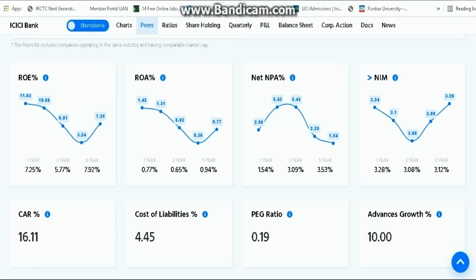Let us take the live example of advances growth. Advances growth is one of the best terms we have learned yet, and this will connect with NPA, non-performing asset. Let me just repeat it once again. Advances growth is the percentage, as compared to the previous year, of how much more amount the bank has given as loan to the people.